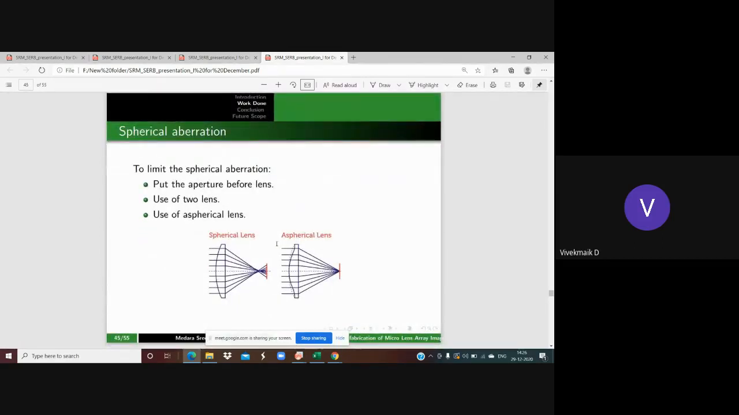To limit this spherical aberration, the minimization can be done by using an aperture before the lens. Aperture is nothing but a blocking surface. It allows only a small portion of light, and otherwise you can use two lenses. Otherwise, the best possible way is the use of an aspherical lens. Instead of a sphere, we can give the lens different shapes, like this curved wedge. Rather than completely curved, we're going to use a partial curve only. That's known as an aspherical lens. Here we can see the best focus point compared with the spherical lens.